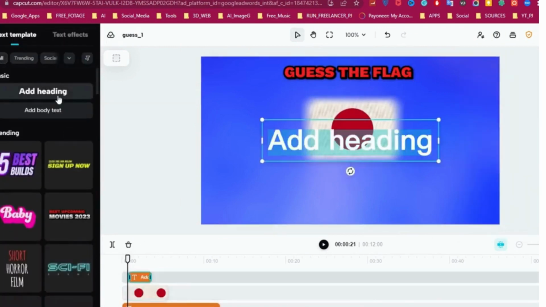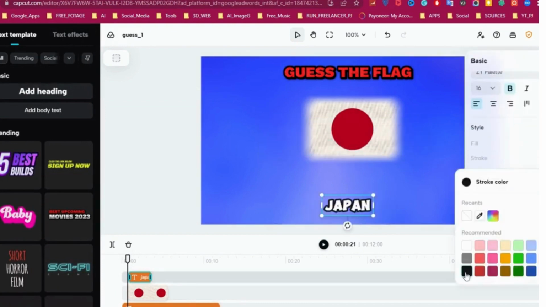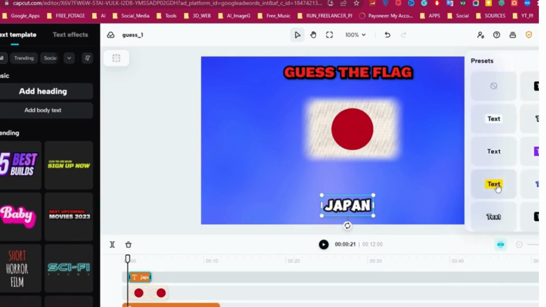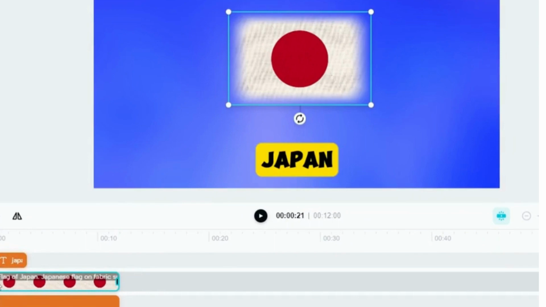Now add a text and drag it down. Change the text and font. Add a black stroke for text, or choose a preset from here. Drag the image to the end of the timeline.